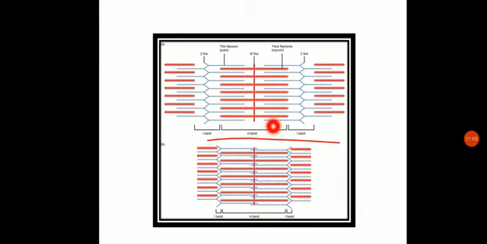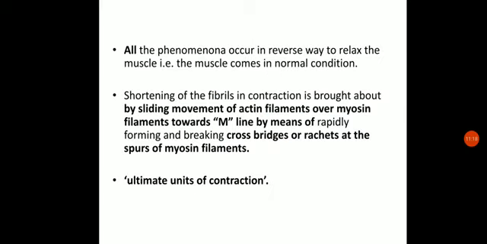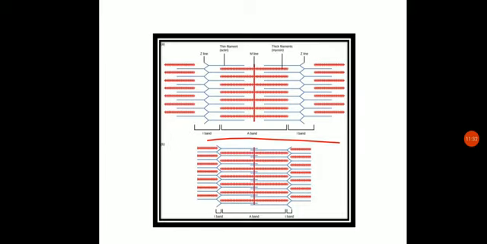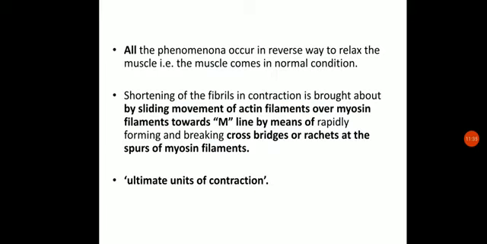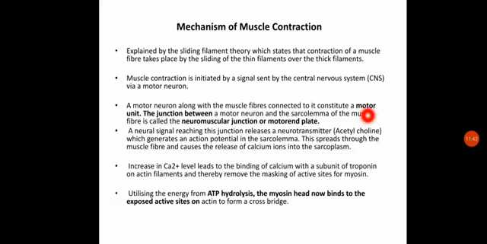So what will happen during this contraction? These wedges, or globular heads, will come in contact with and bind to the actin filament at the active binding site, and they will carry out this contraction. Let us see how. Shortening of fibrils in contraction is brought about by the sliding movement of actin filaments over myosin towards the M line by means of rapidly forming and breaking cross bridges or ratchets at the spurs of myosin filaments. These wedges are also called spurs. This will be responsible for causing the contraction. So let us see how it actually happens.